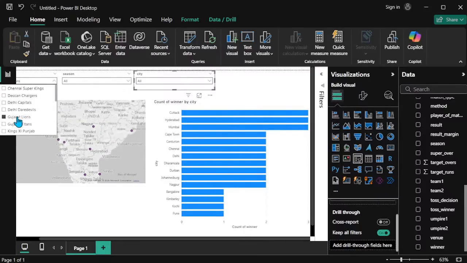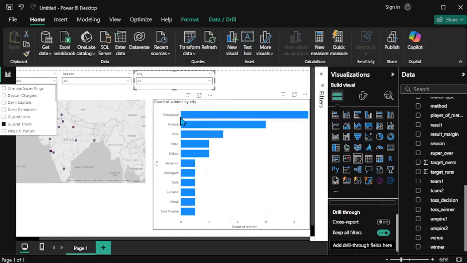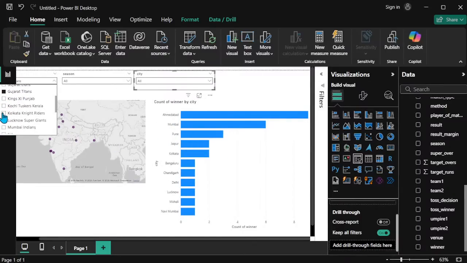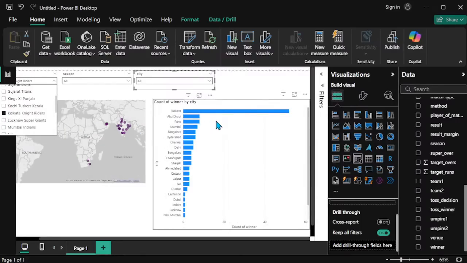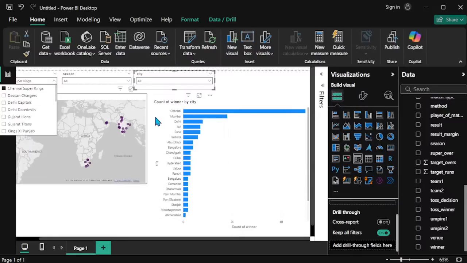We're choosing the Gujarat Lions. So the values are applied. You see that in cities like Rajkot and Chandigarh, the Gujarat Lions will be winning. Gujarat Titans are mostly winning in Ahmedabad city only. And the next one is the Kolkata Knight Riders. It's the Kolkata city. Based on the home city, the particular team will be winning. If I choose the Chennai Super Kings, Chennai will come first place. Based on the native place, the particular team will be winning.